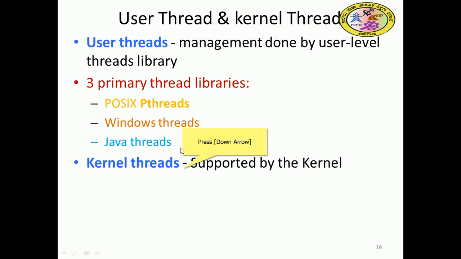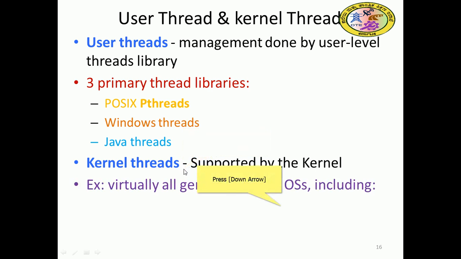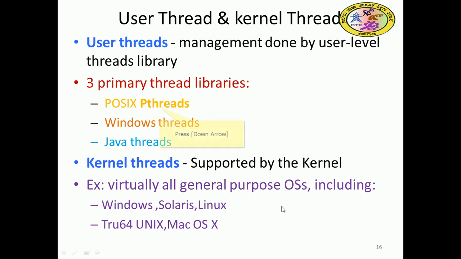These are the three major types of threads practiced in most programming and operating systems. Kernel threads are supported by the OS. Virtually all general purpose OSes, including Windows, Solaris, Linux, Unix and Macintosh OS, support kernel threads, right? Whereas some others support user threads.